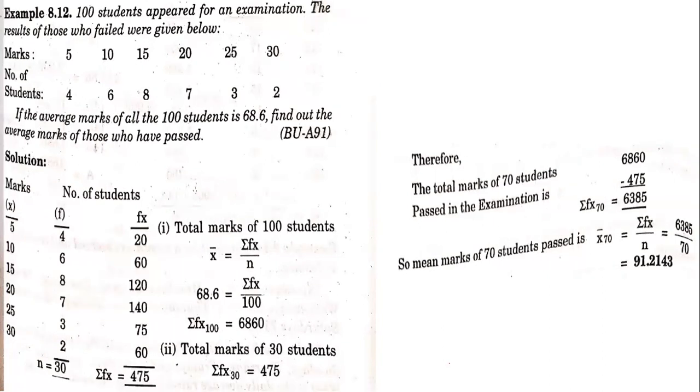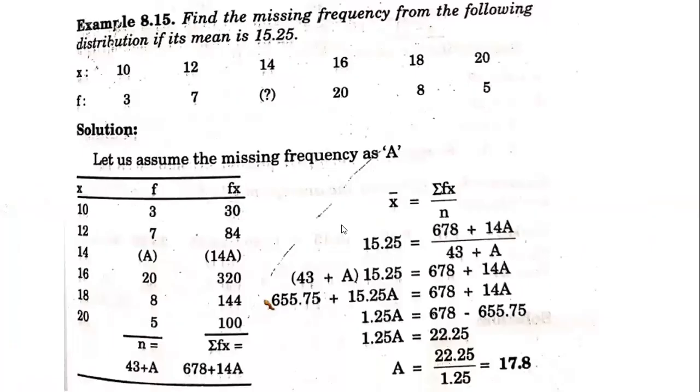Now first we have to convert the average into the total. We know that x bar is equal to sigma fx divided by n. This is the formula we use in the discrete series. So cross multiply that, sigma fx will be equal to 6860, and the total marks of the 30 students who failed you have to calculate as sigma fx. Here sigma fx is the total marks, that is 475. So 6860 minus 475 will be 6385. That divided by the remaining students, that is 70, will be 91.2143. So like this we have to calculate.